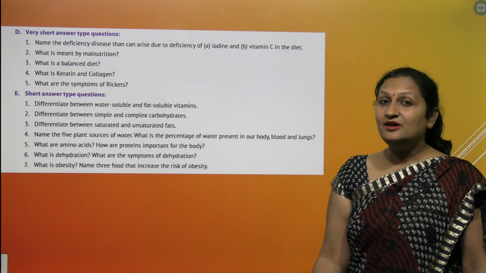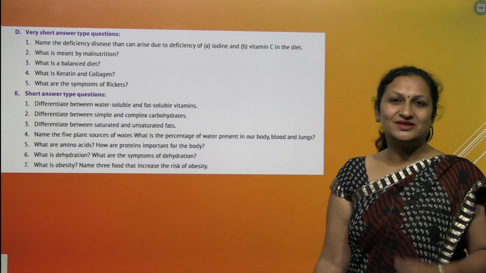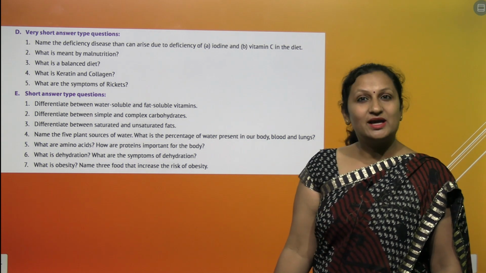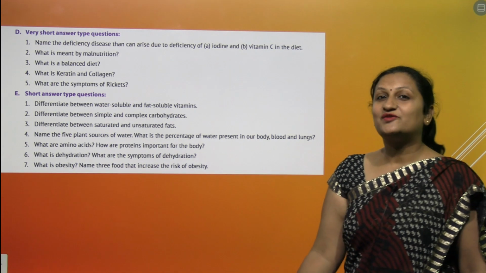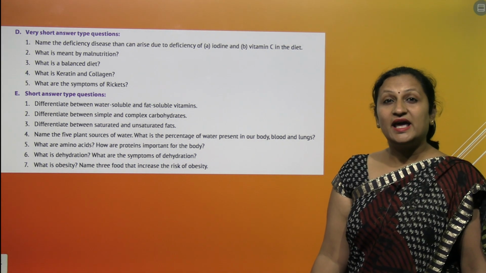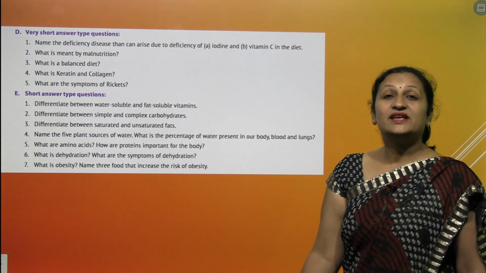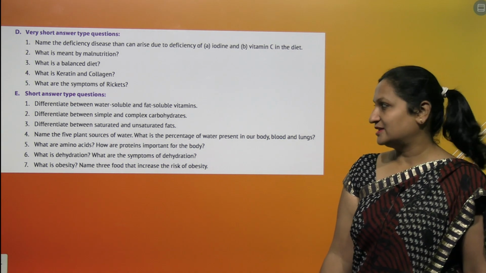Unsaturated fat, remember, we get from plants. Yes, they don't have bad cholesterol in them. Examples: groundnut oil, soya bean oil, sunflower oil. Whereas saturated fat you get from animal products. Remember children, meat, egg, fish, they are the source of saturated fat. They have a high level of cholesterol in them and so are not so good for your health.